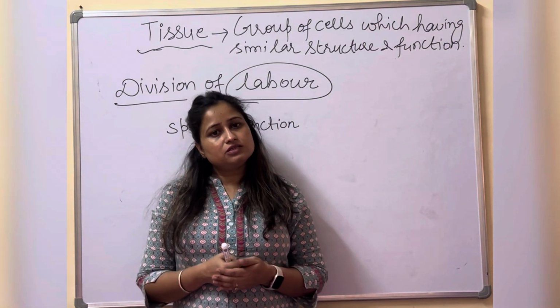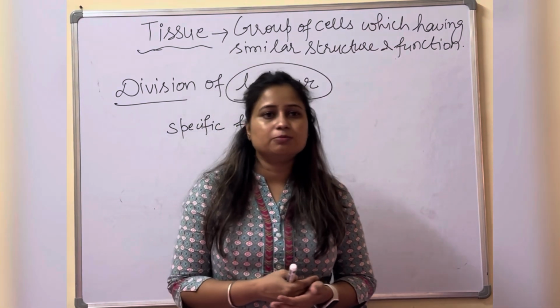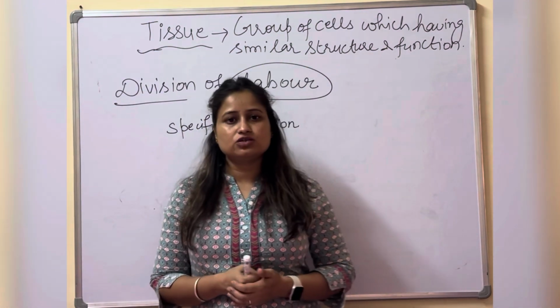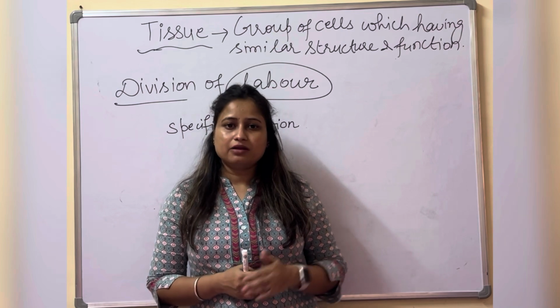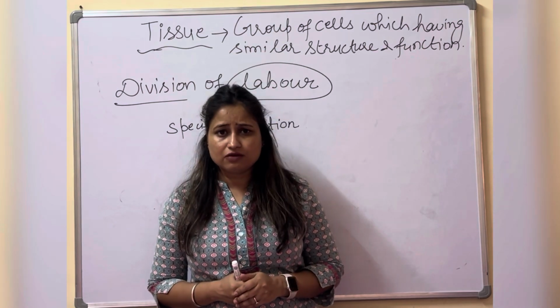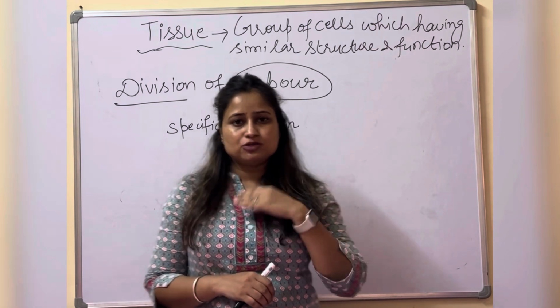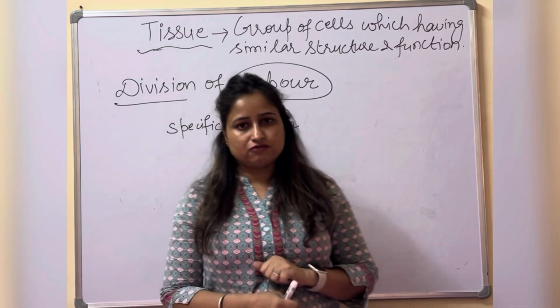These organs are formed from the tissues and they do their specific function inside our body. For example, the brain helps in thinking and helps to control our body organs, and the heart helps to pump the blood to the different parts of the body.